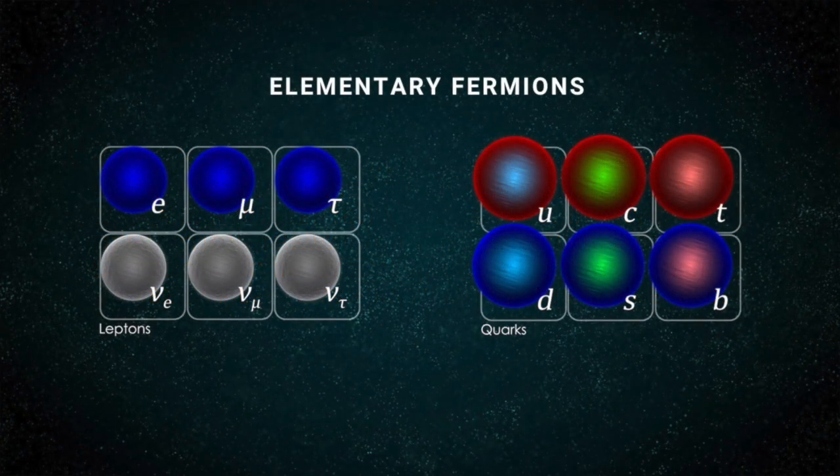The standard model represents 2 types of elementary fermions, quarks and leptons, of which in total there are 24 different types. 6 quarks: up, down, strange, charm, bottom and top. 6 leptons: electron, electron neutrino, muon, muon neutrino, tau and tau neutrino, along with their corresponding antiparticles.